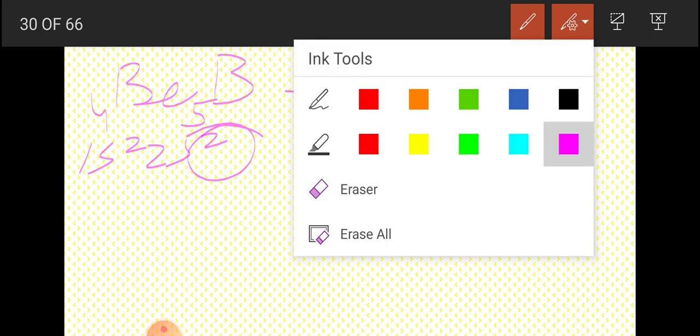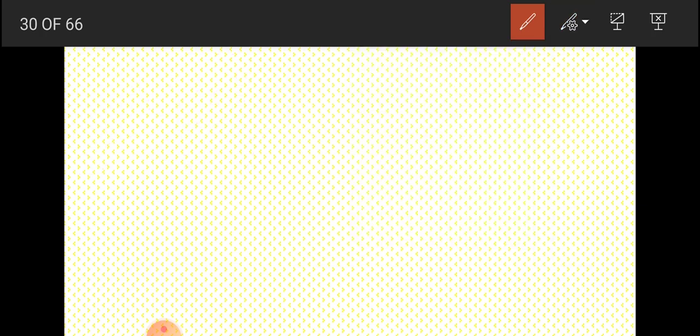Okay, let's take the example of boron trifluoride and beryllium fluoride. Beryllium has 2 electrons in the outermost shell, reacting with fluorine.